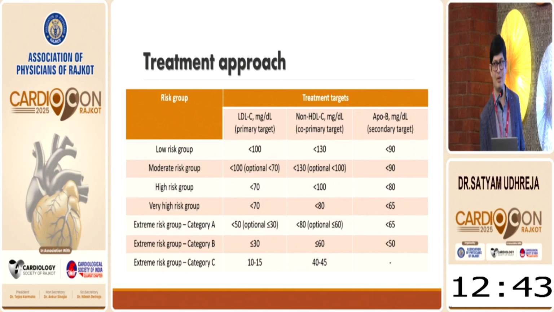Correspondingly, the non-HDL goal is 30 milligram higher, and ApoB is less than 65 for the high risk group and less than 50 for extreme risk category B. So, this is a very important slide. After reclassifying the patient, these are the goals.